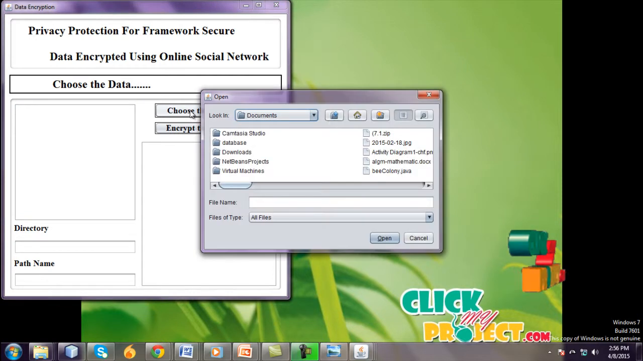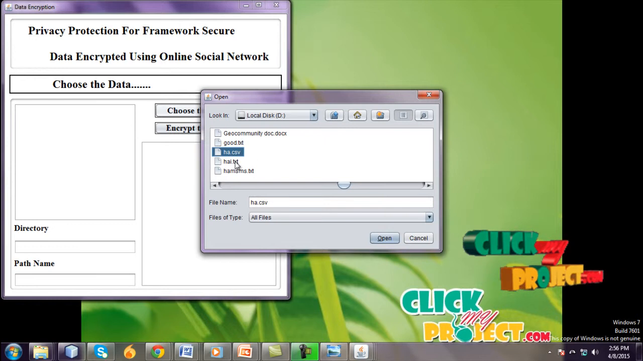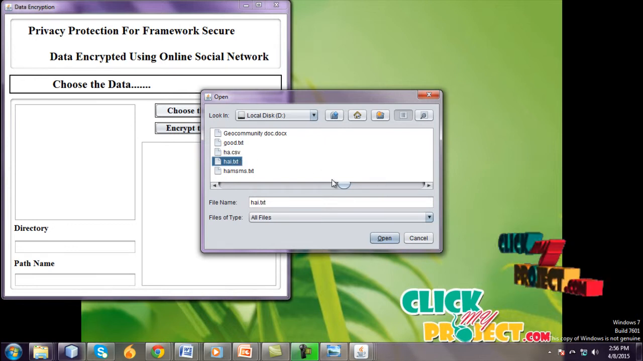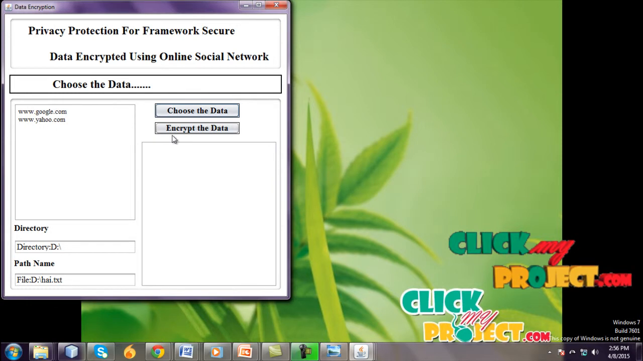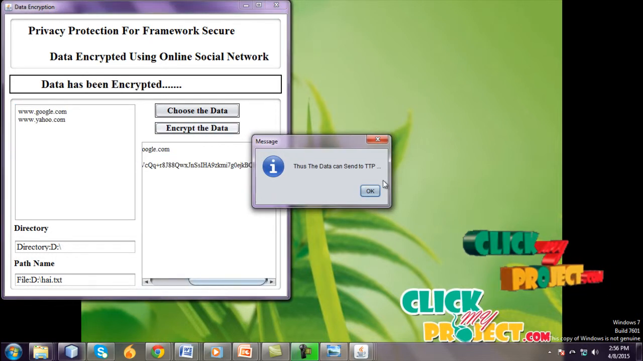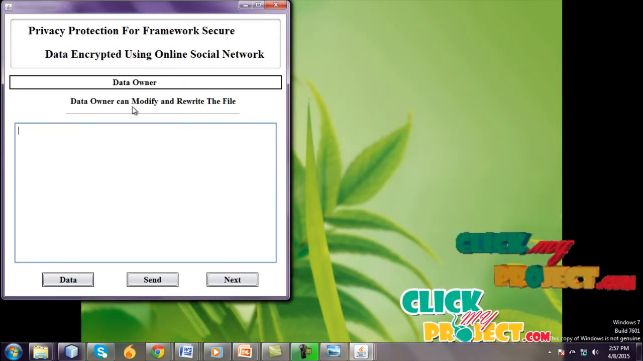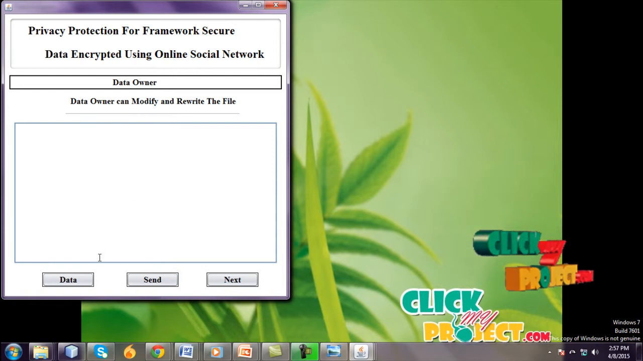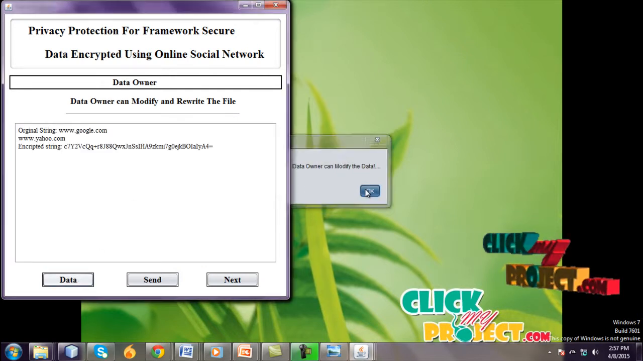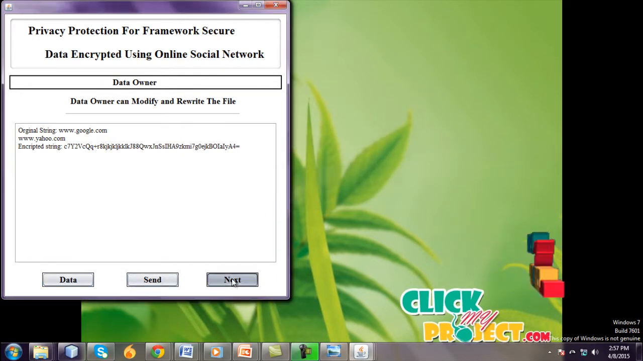On the user side, choose the data. Browse this text file. Open this file, and the file content is google.com and www.yahoo.com. Encrypt the data. The data can be sent to the trusted party. Only the data owner can modify and read the data. The data owner can modify the data, enter any value, and go to next.